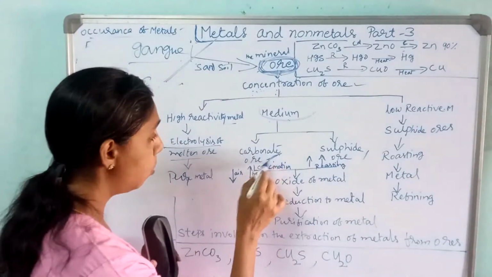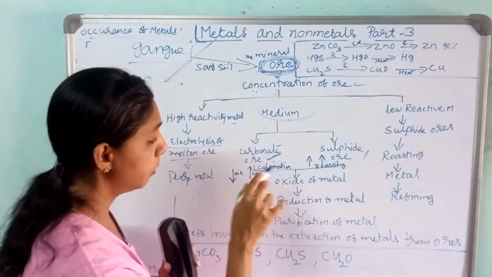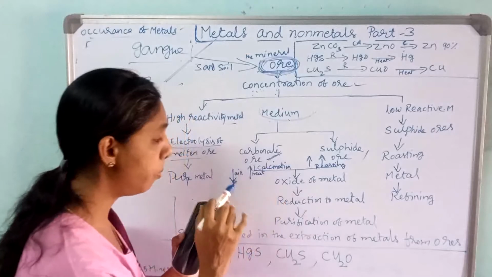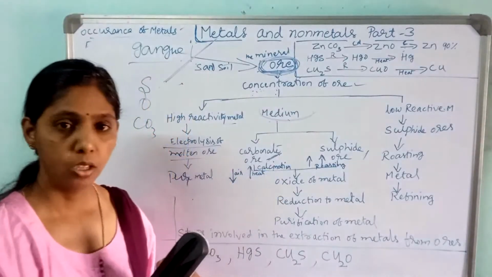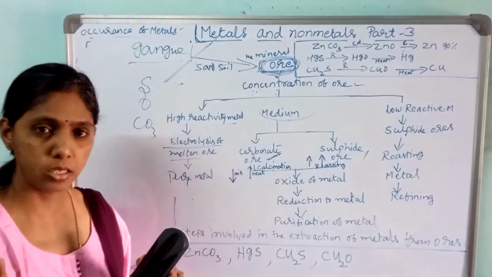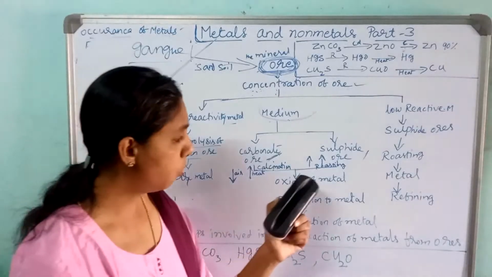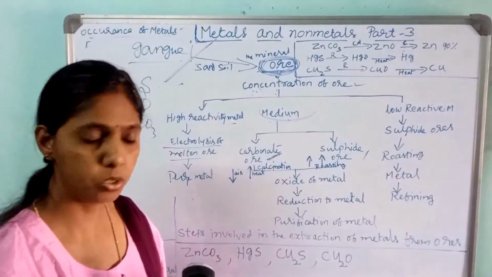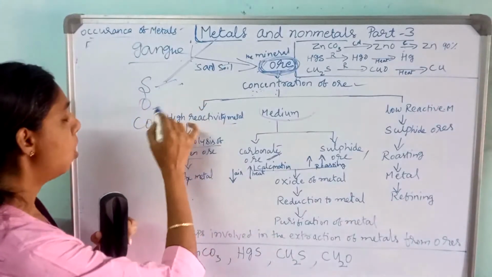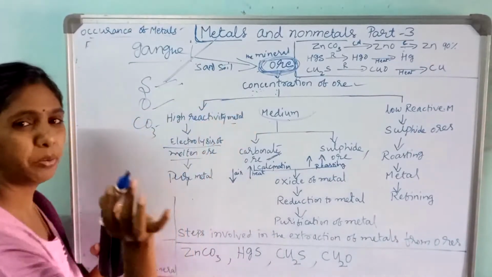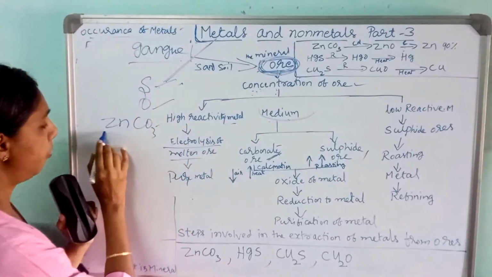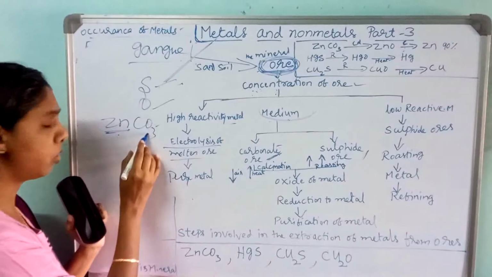This carbonate ore will be removed from the metal through calcination. They will ask, what is calcination? What is roasting? There are two methods here: calcination and roasting, to remove the sulfide ore and oxide ore. For example, I told zinc sulfate, zinc carbonate. See here, we want zinc. Along with that, what is there?